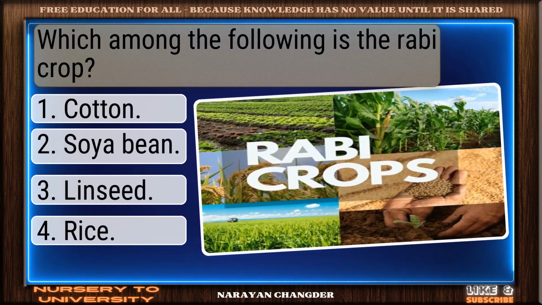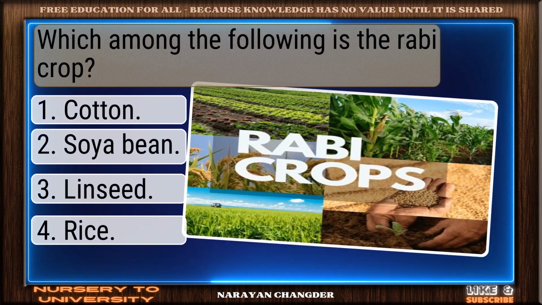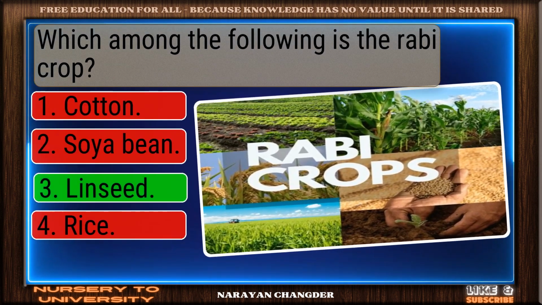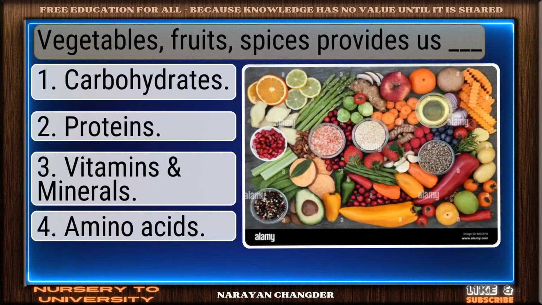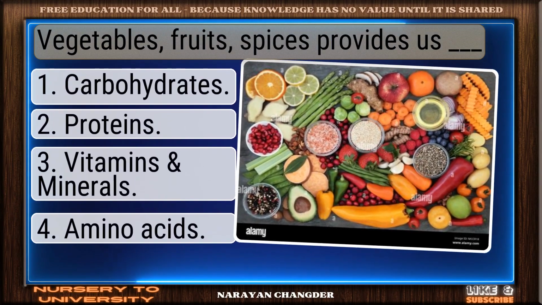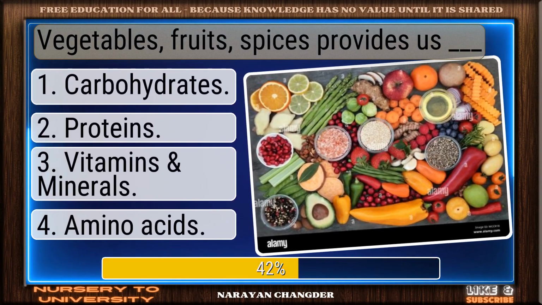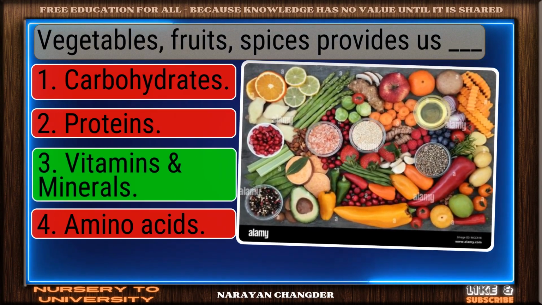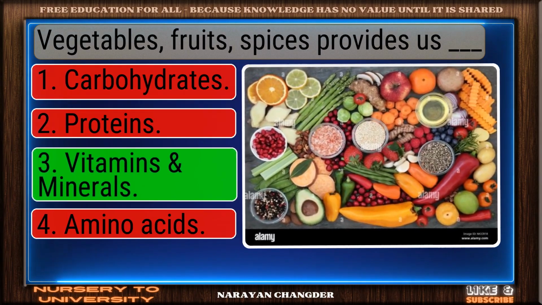Question number 96. Which among the following is the rabi crop? Valid point. Linseed is true. Question number 97. Vegetables, fruits, spices provide us dash. You got it. Your choice, vitamins and minerals, is right.